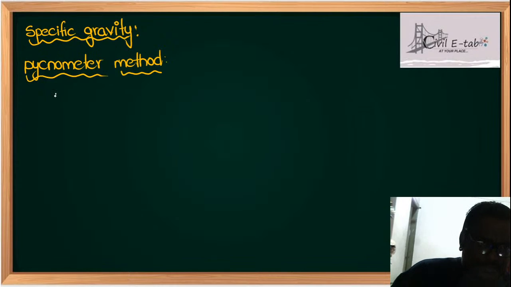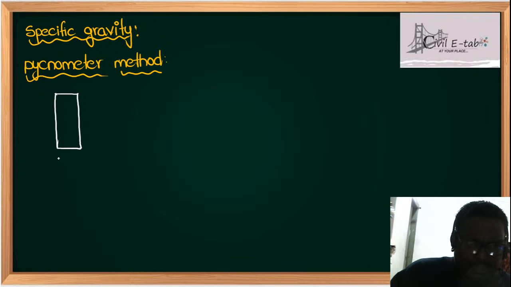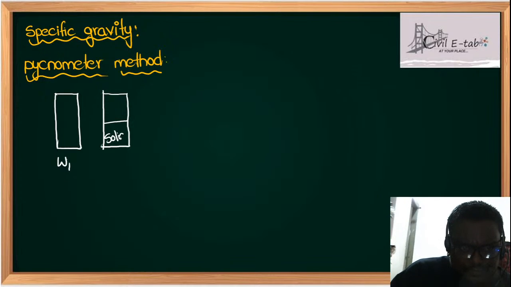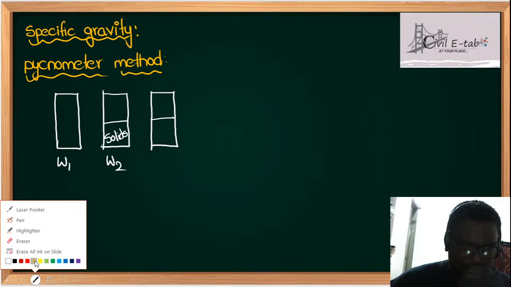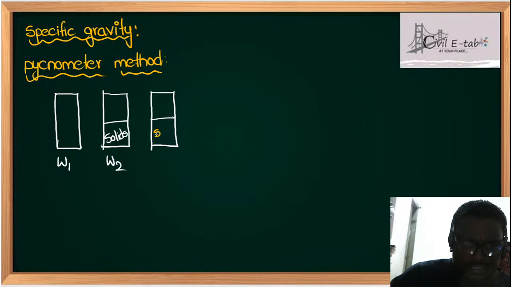Now see, students, take the weight of the empty pycnometer. This is W1. Another thing is the weight of pycnometer plus solids. This is W2. And then the weight of pycnometer plus solids plus water. Take it this as solids, this as water.